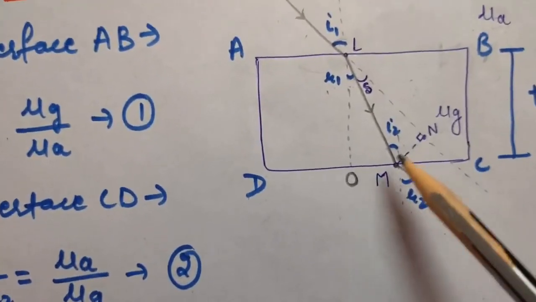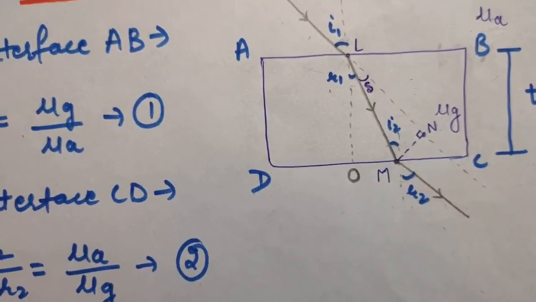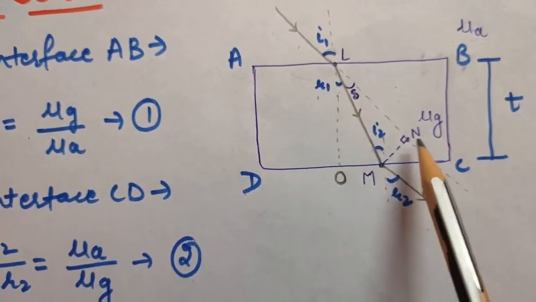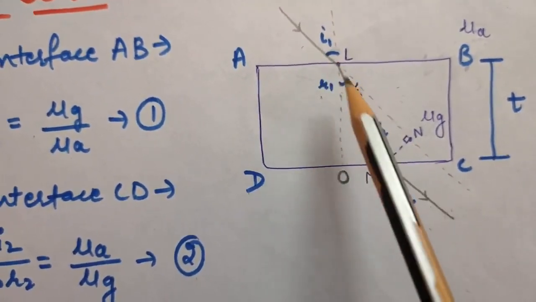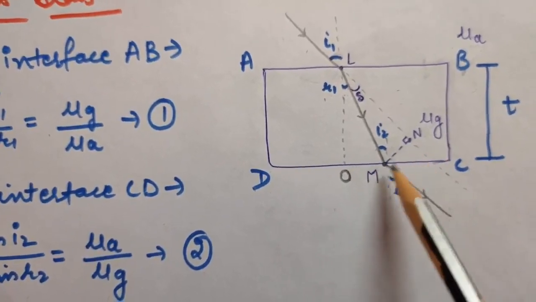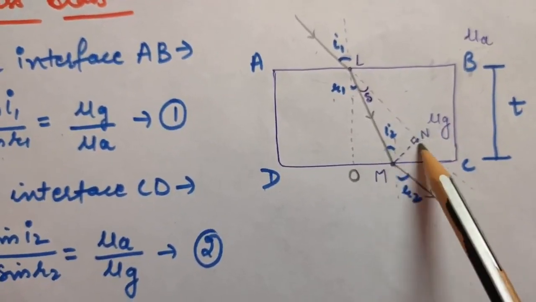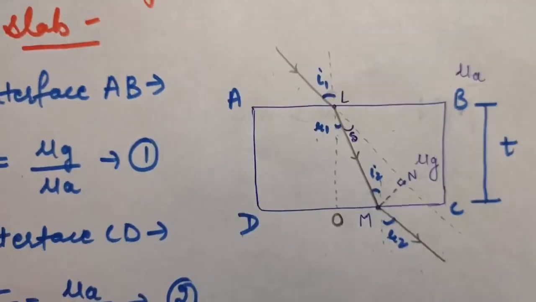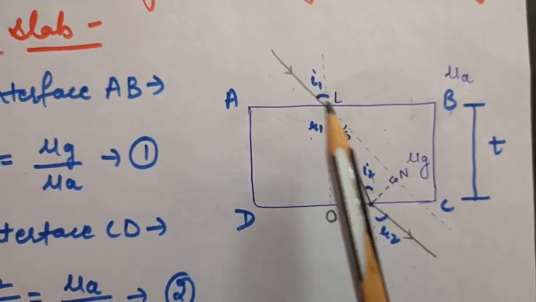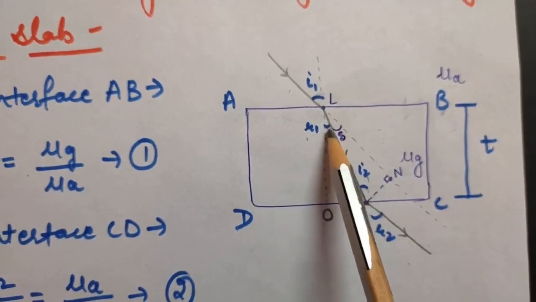Okay, so now again look here, as I have drawn this perpendicular, this MN is called lateral shift. That is, after refraction from your rectangular glass slab, the light ray gets displaced laterally. As you can see, this was the initial path and now it has displaced here. So this is called lateral displacement. Okay, so we will be calculating the value of this lateral displacement, that is MN. So for that, let us assume this angle to be del, that is the angle of deviation, because this was the initial path of the ray and it has deviated by this path. So this is the angle of deviation.